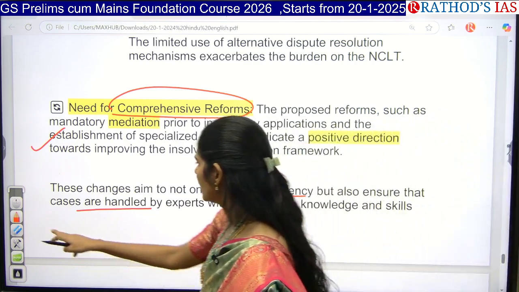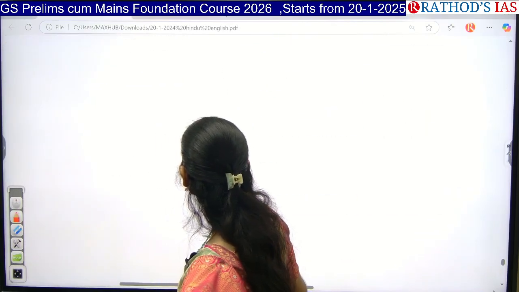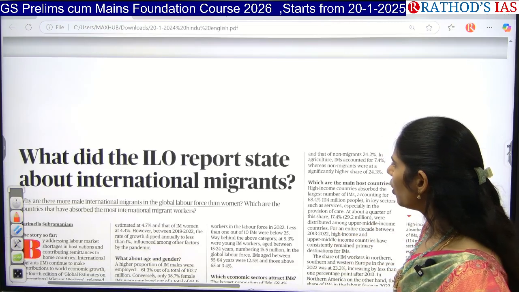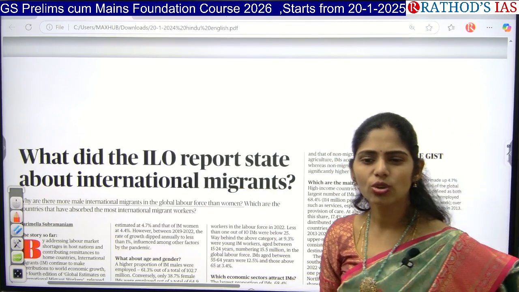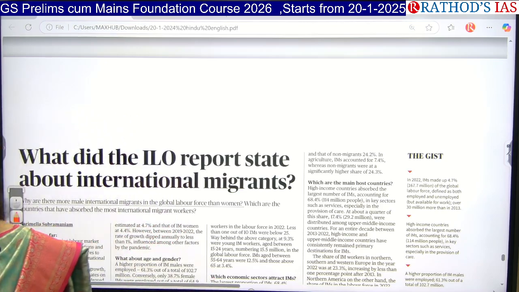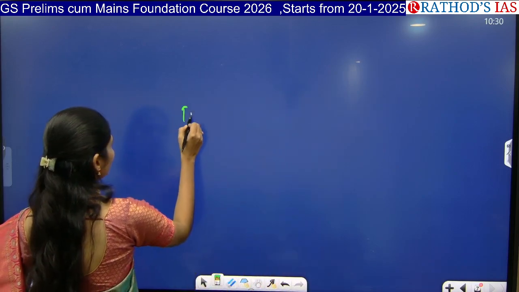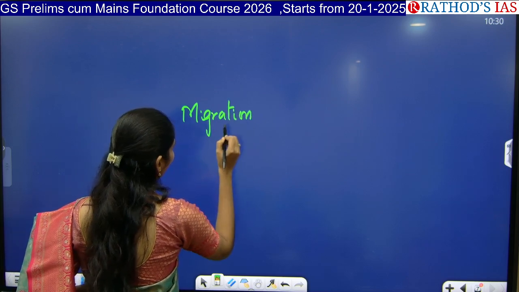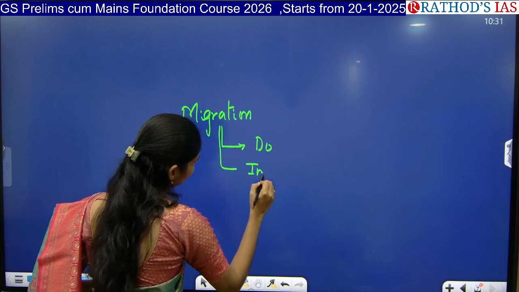And now let us see the next and last article of the day. I found this article in Text and Context. The title says: what did the ILO report state about international migrants? So who are migrants? Migrants are nothing but people who are moving from one state to another state. In this migration we have different types: domestic migration and international migration.